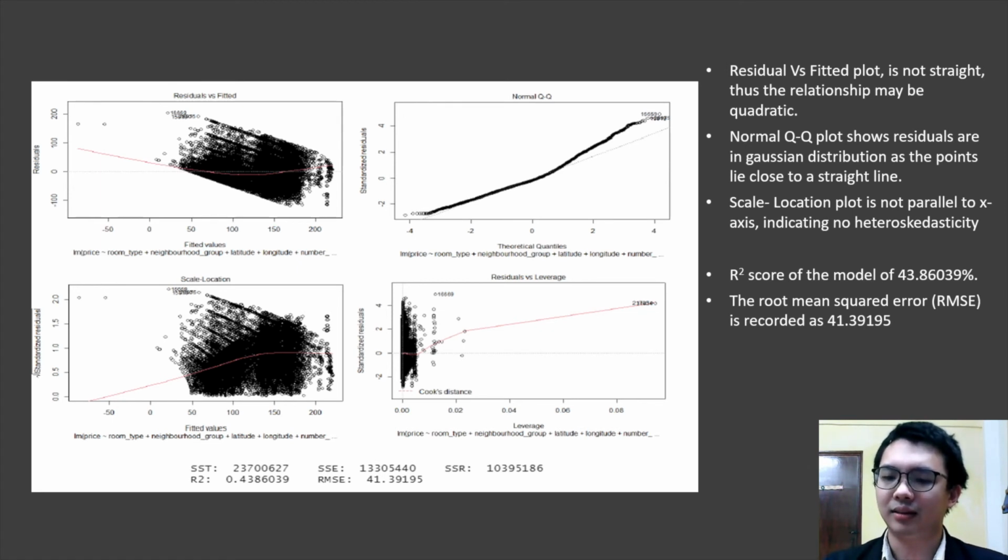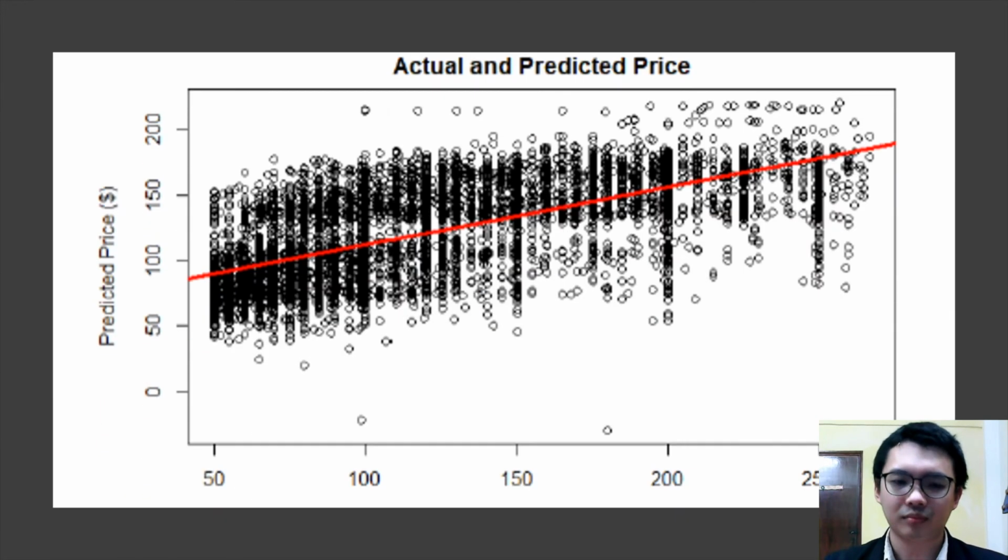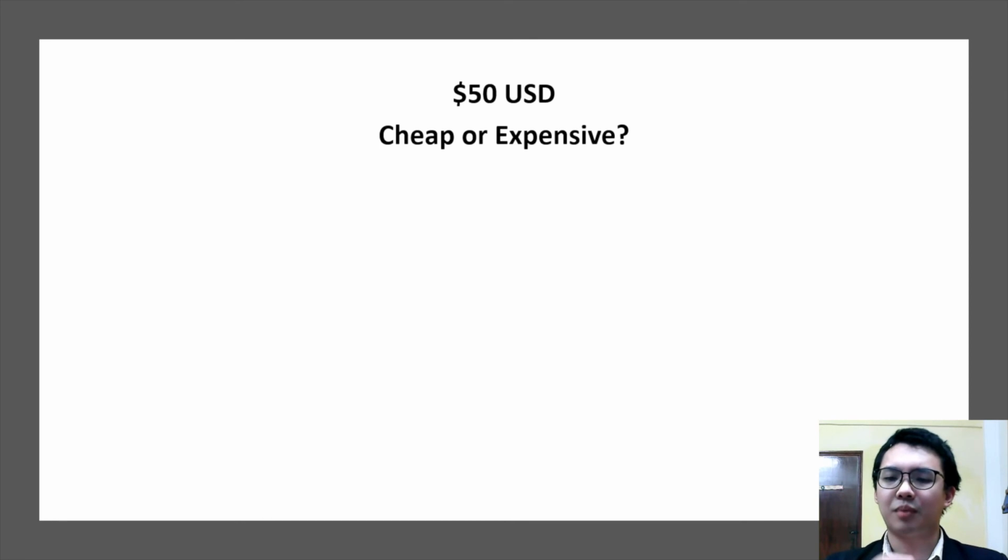this might indicate that the features that are not discussed in the EDA might not be as significant as the features that we discussed in EDA itself. This is the linear regression model where you can see the actual price and the predicted price surround the linear line that we generated. The next problem that we want to address is: is $50 considered cheap or expensive?